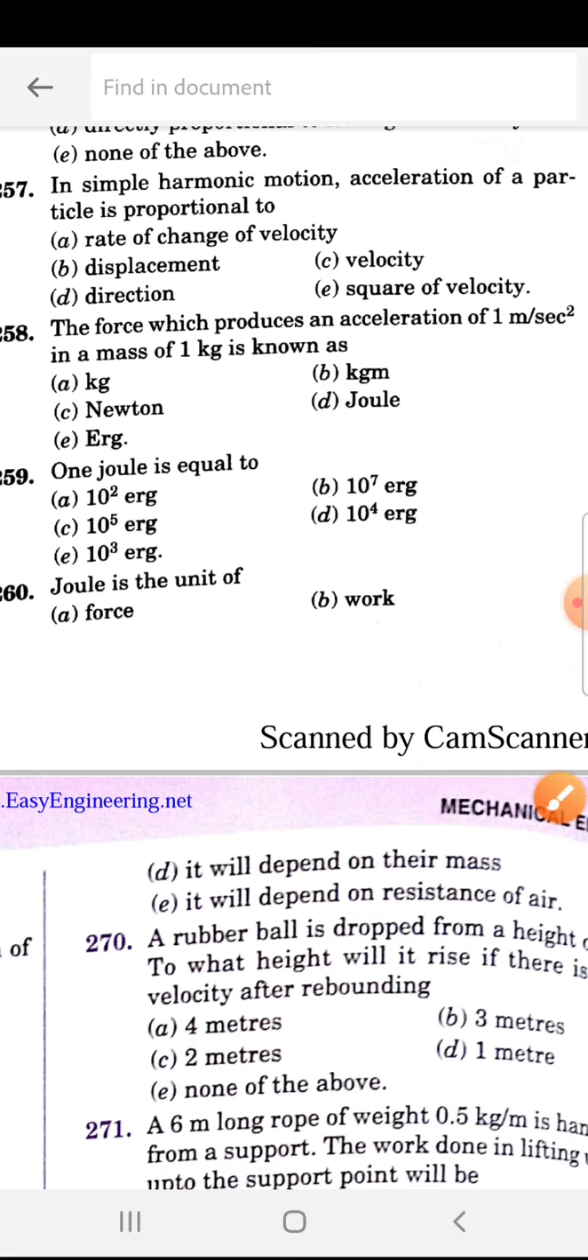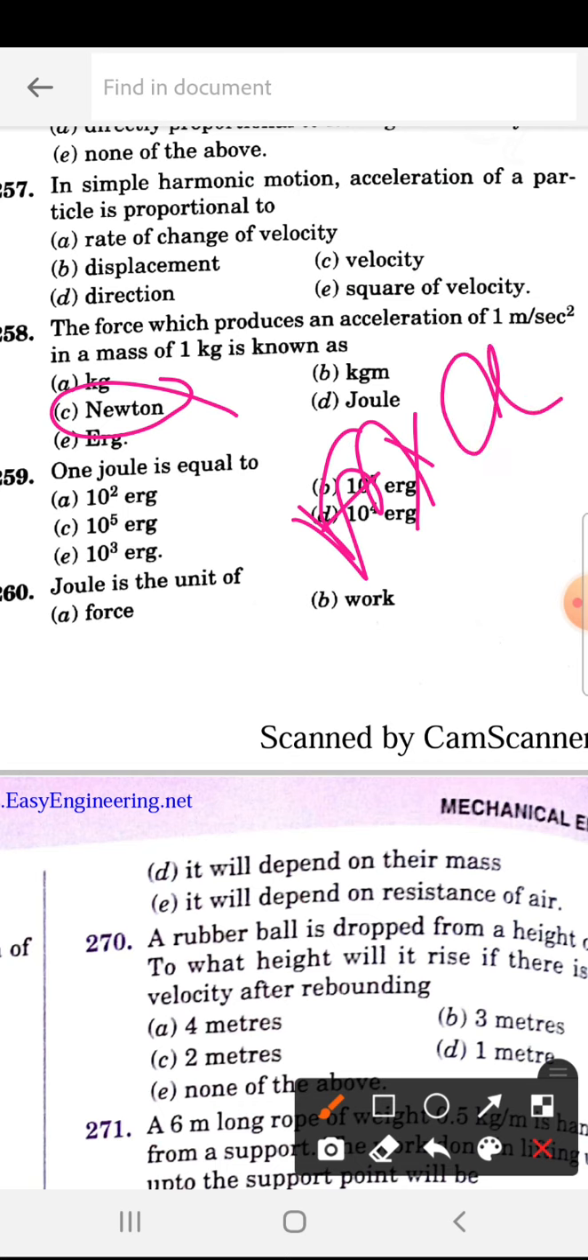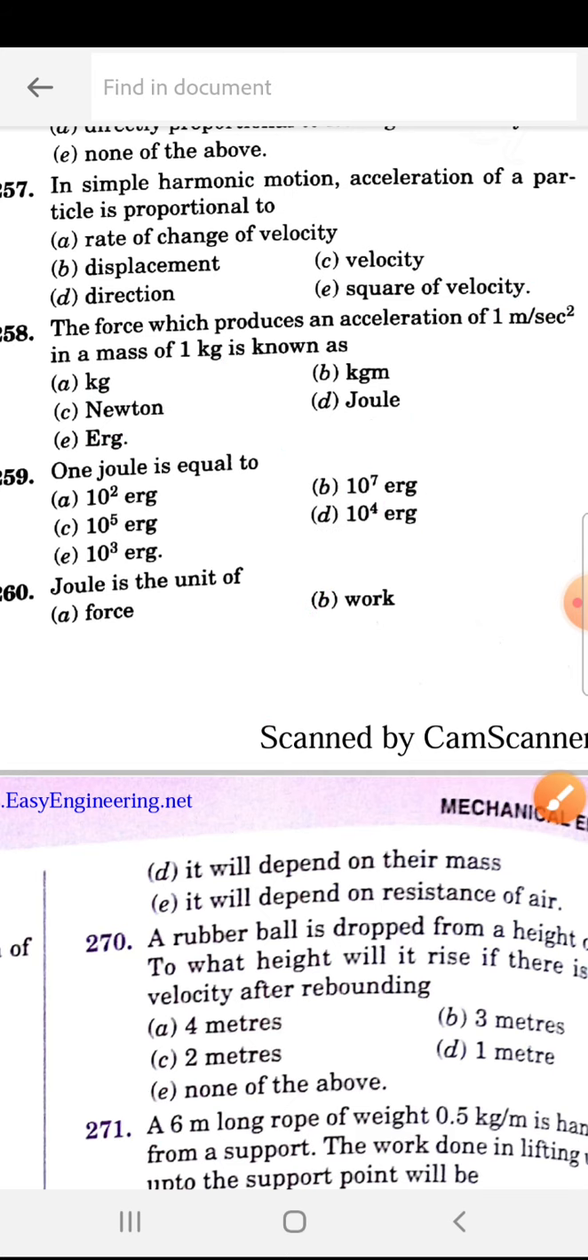258. The force which produces an acceleration of 1 meter per second square in a mass of 1 kg is known as, 258. So tell me, easy question. 258 is C, Newton, because mass into acceleration is force. So mass is given as 1 kg and acceleration is given. So this is the force. So Newton is the result.